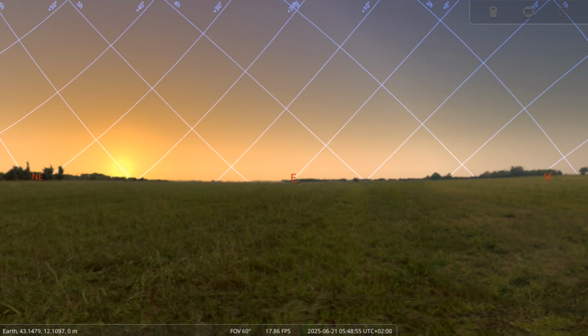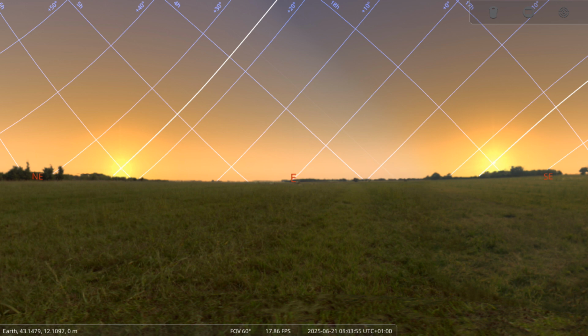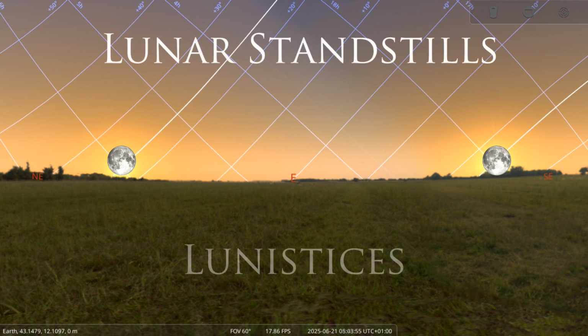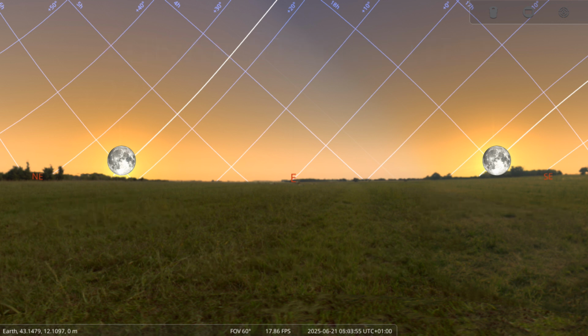The declinations of the maximal and minimal rising points are equal to the Earth inclination axis, that is, plus or minus 23 degrees at each side of east. Therefore, even for the Moon, we can define two lunar standstills, or lunistices, called northern and southern lunar standstills, to the north and to the south of east respectively.